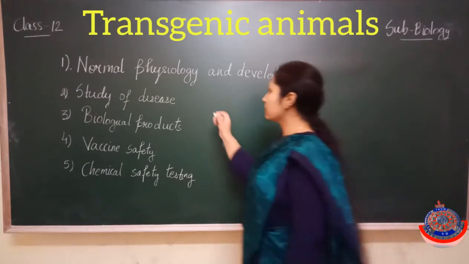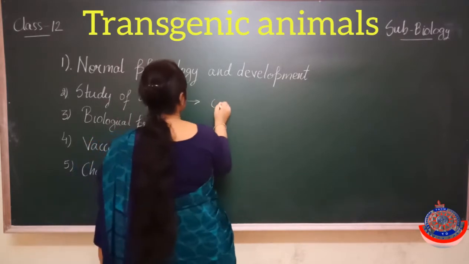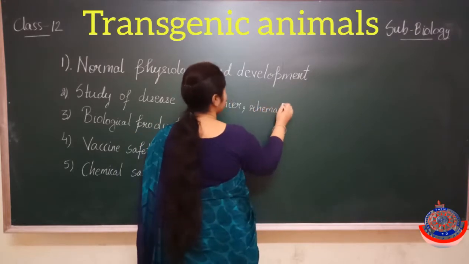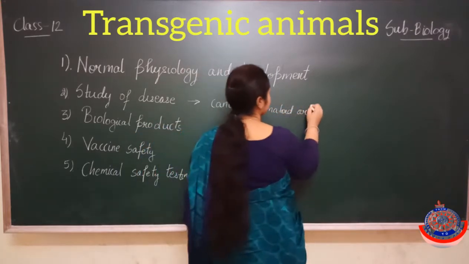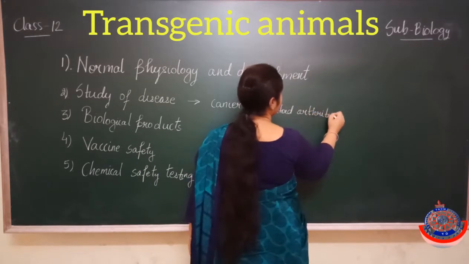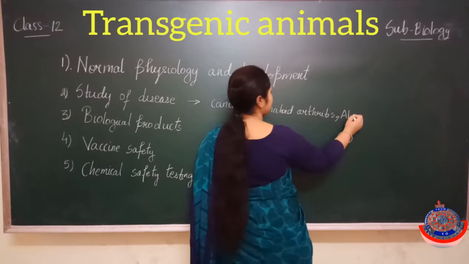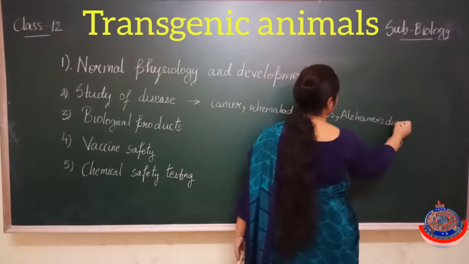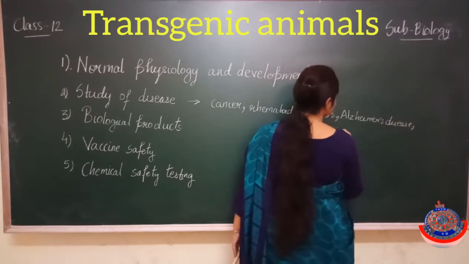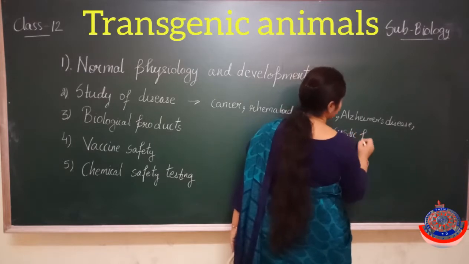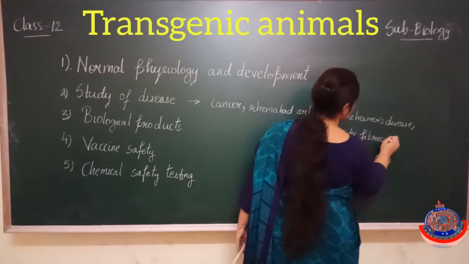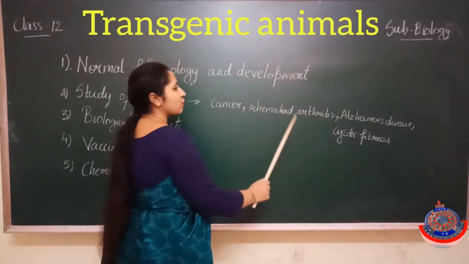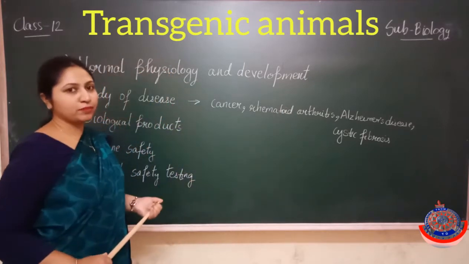Now various diseases like cancer, rheumatoid arthritis, Alzheimer's disease, cystic fibrosis, means the study over these diseases has already been performed.